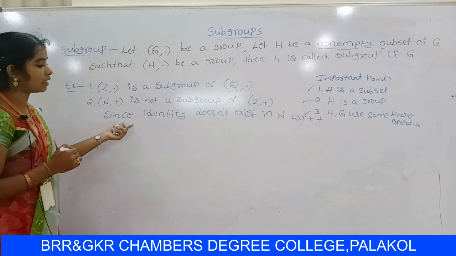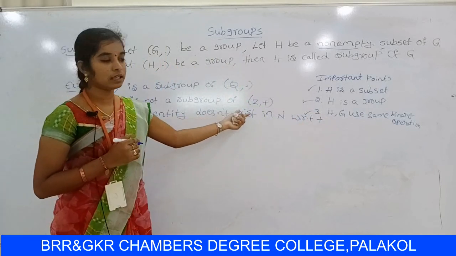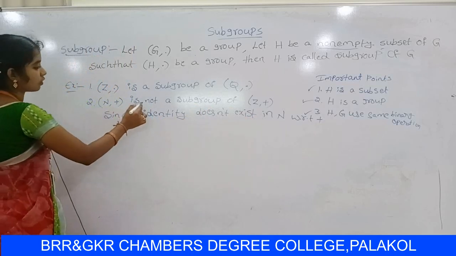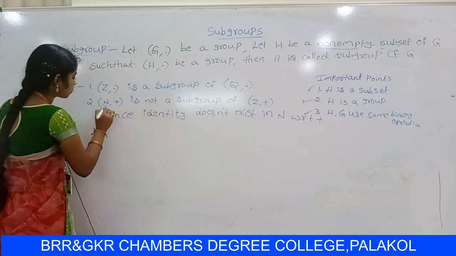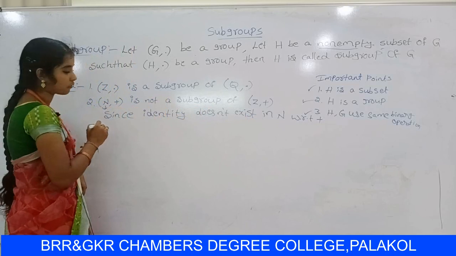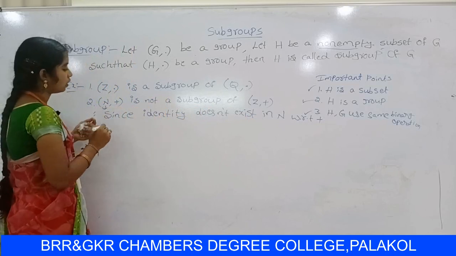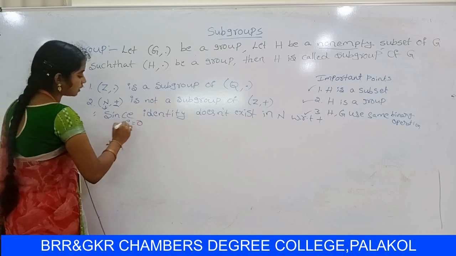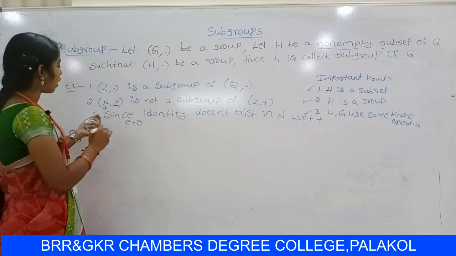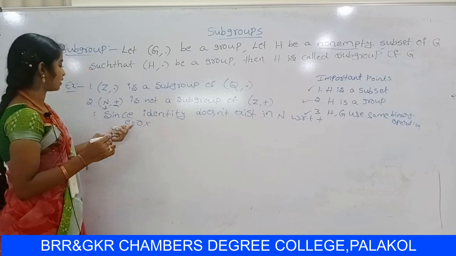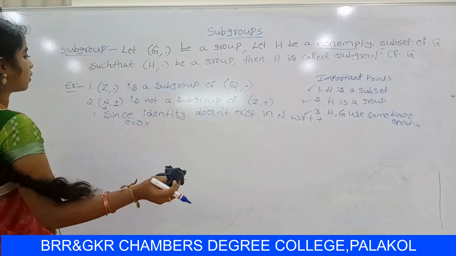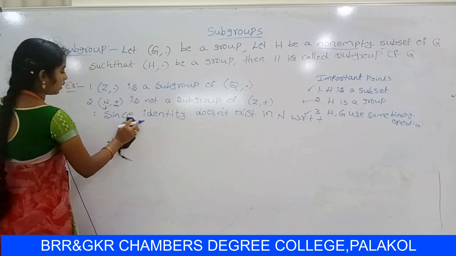N is the set of natural numbers starting with 1 to infinity. With respect to addition, the identity element is 0, so the identity element does not exist in N. So (N, +) is not a subgroup of (Z, +).